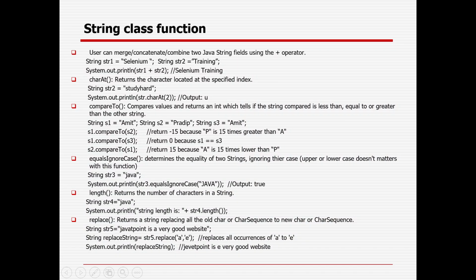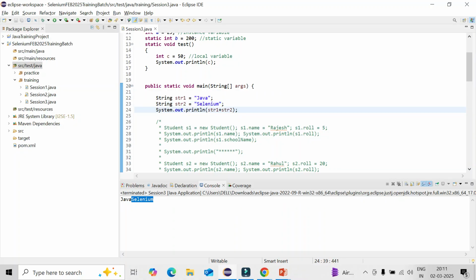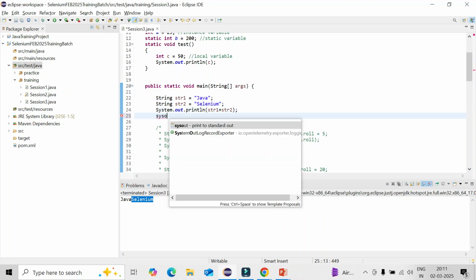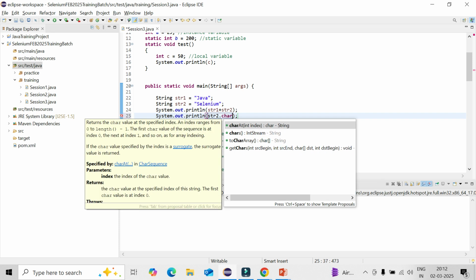Then you can get the character at a particular position. The charAt method returns the character at the specified index. So you can call string2 dot charAt. You can see the charAt method is coming.